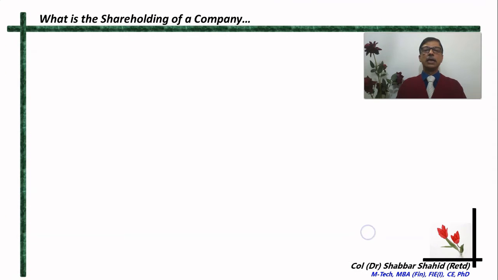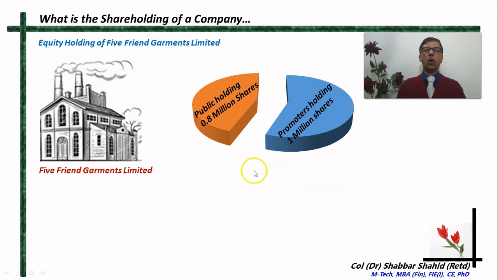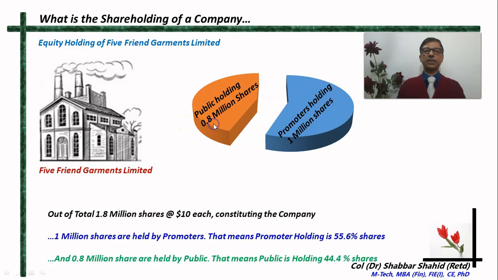Now, there is something called the shareholding of the company. We know that the public is holding 0.8 million shares and the promoters are holding 1 million shares. So promoters are holding more shares, and the public are holding a lesser number of shares.